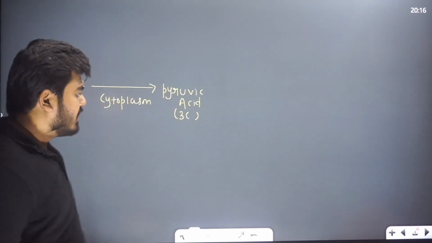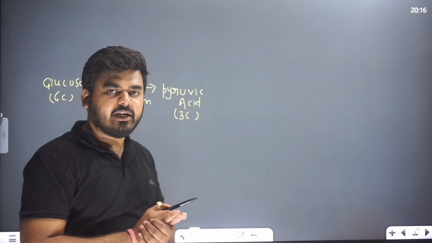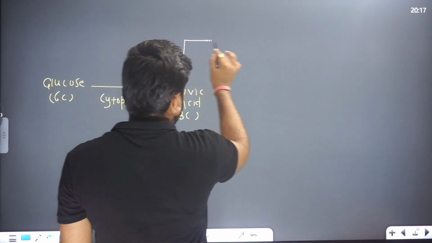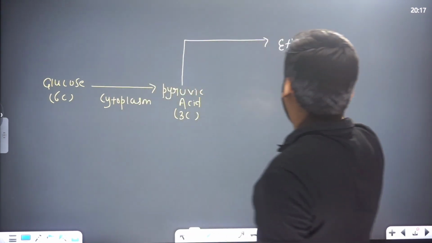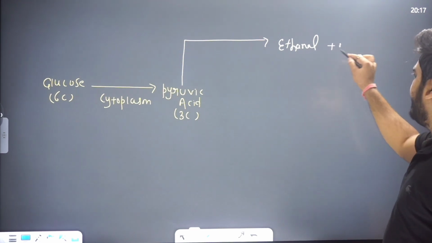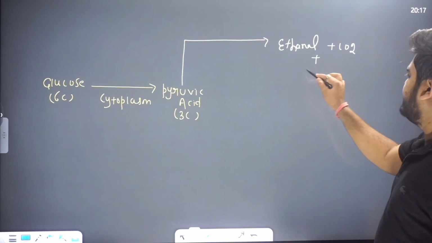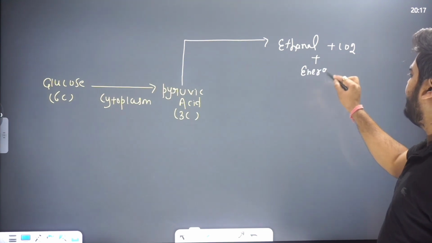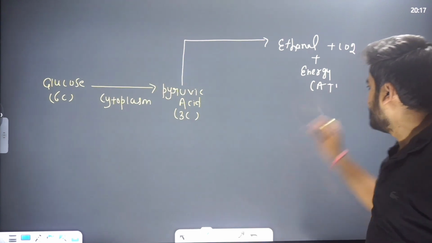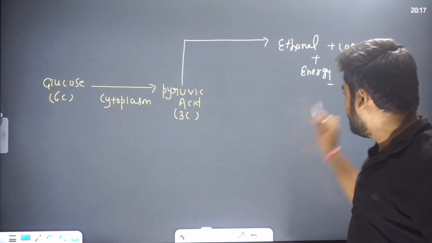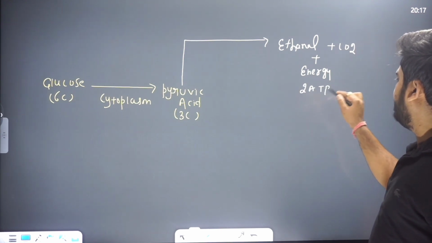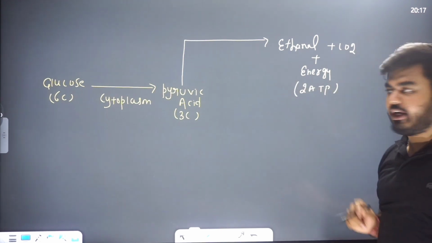Now pyruvic acid forms 3 types of products. First product: this pyruvic acid forms ethanol plus carbon dioxide, and releases energy also in the form of ATP. Here approximately 2 ATP molecules will be formed.